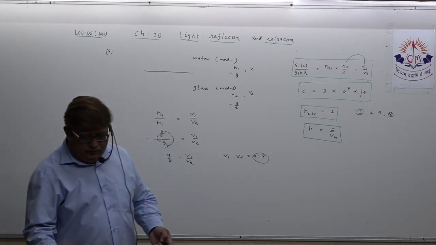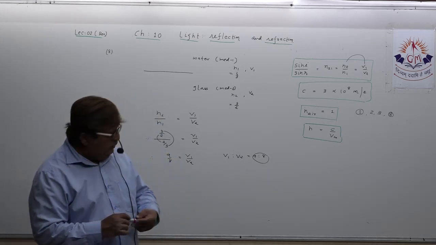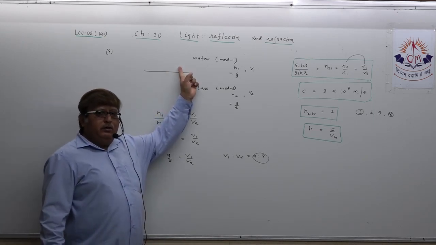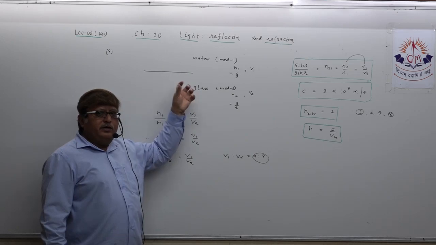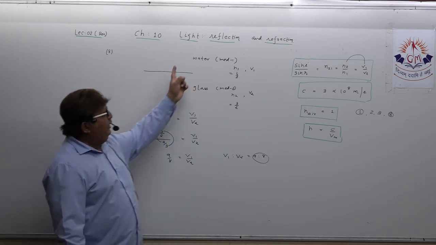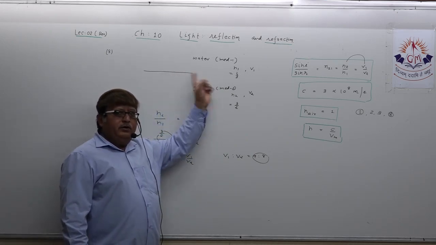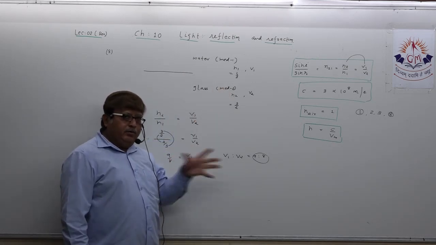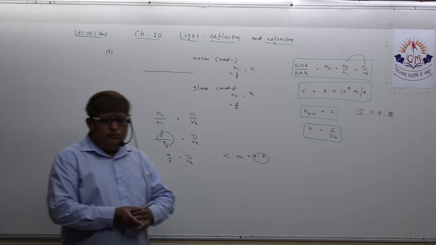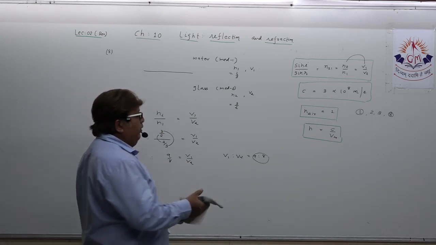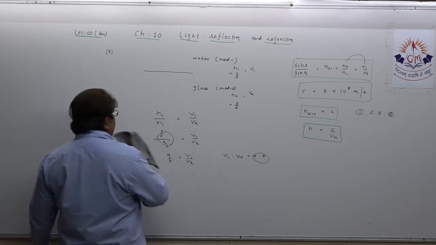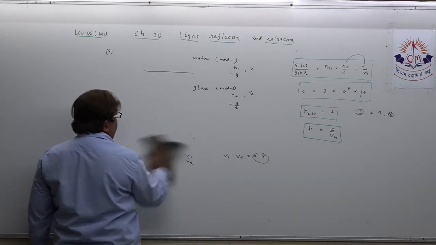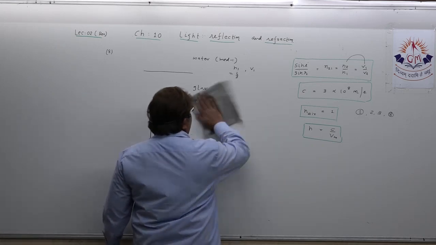Please be very conscious. If you draw a rough sketch and move as per my guideline, medium 1, N1, V1, medium 2, N2, V2, you will not face any difficulty in solving any numericals regarding refractive index. So this is numerical number 8.